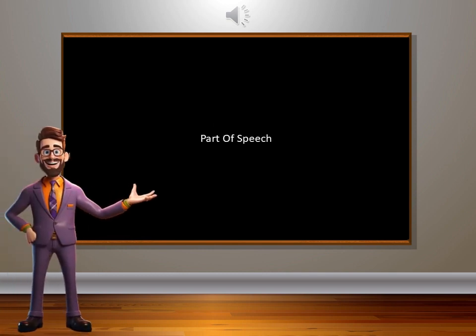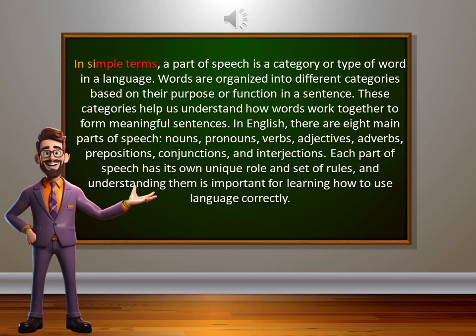All parts of speech with examples. In simple terms, a part of speech is a category or type of word in a language. Words are organized into different categories based on their purpose or function in a sentence. These categories help us understand how words work together to form meaningful sentences.